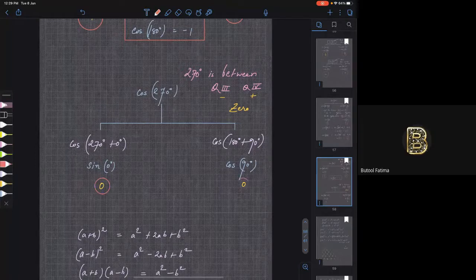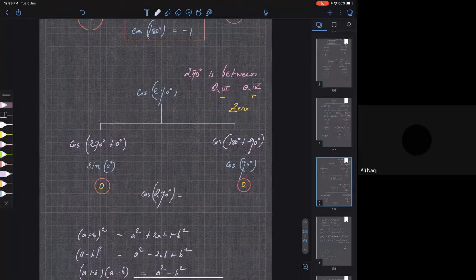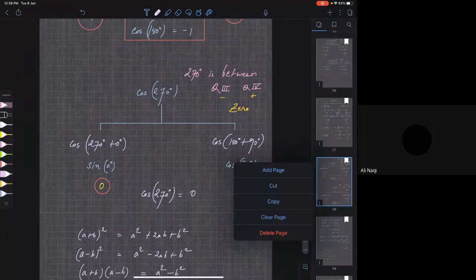Sir, can we write sine 360 as sine 180 plus 180? Yeah, you can write. So basically, you need not worry about the 360-degree angle because 360 is the same as 0. You are getting my point?